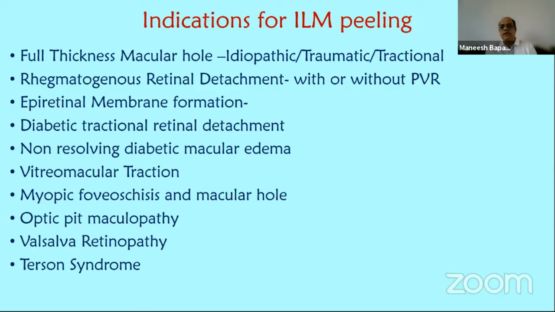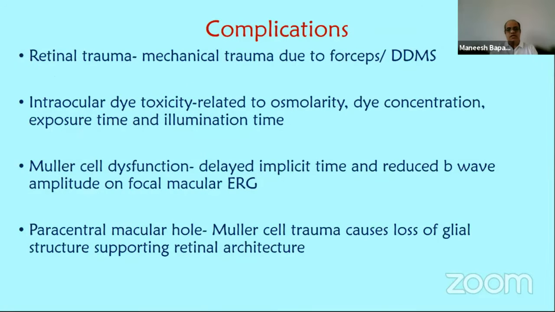Full thickness macular hole is the most commonly done indication for ILM peeling, whether it's idiopathic, traumatic, or tractional. Rhegmatogenous retinal detachment with or without PVR, depending on surgeon's choice. Epiretinal membranes. Diabetic tractional retinal detachments. I will not be covering diabetic tractional retinal detachment and diabetic macular edema because the subsequent speaker is going to speak on this. Then vitreomacular traction and macular foveoschisis, optic pit maculopathy, Valsalva, Terson syndrome. These are some of the indications.